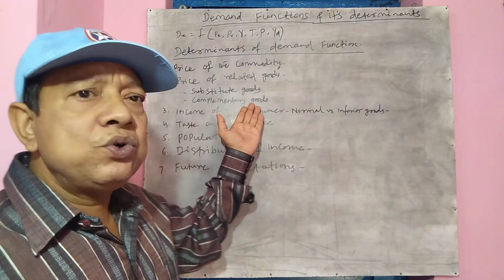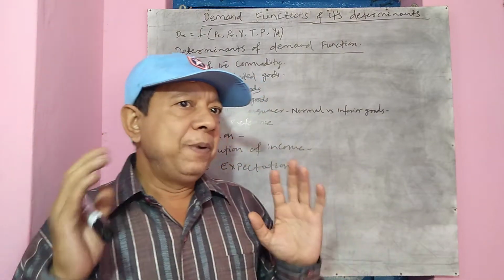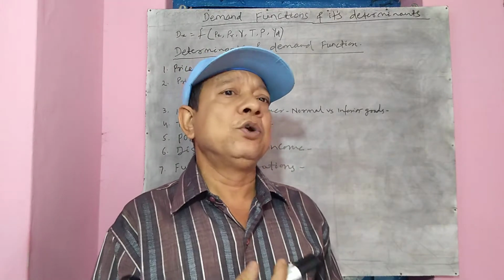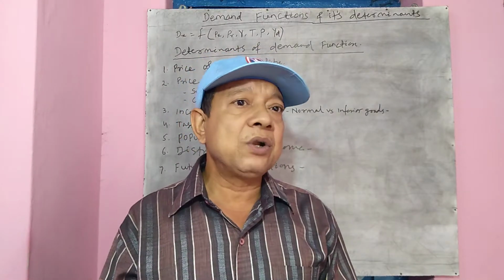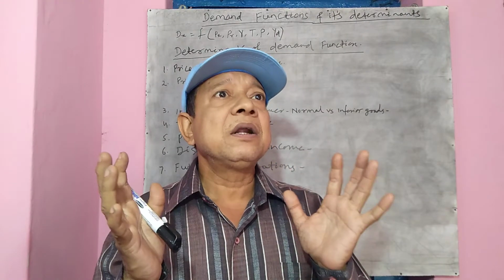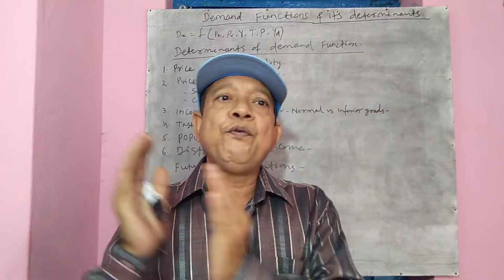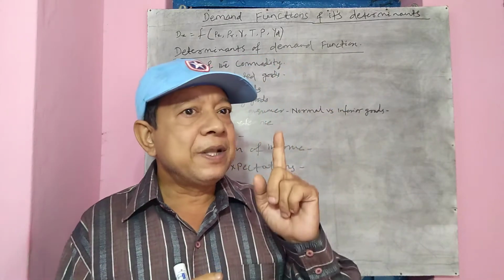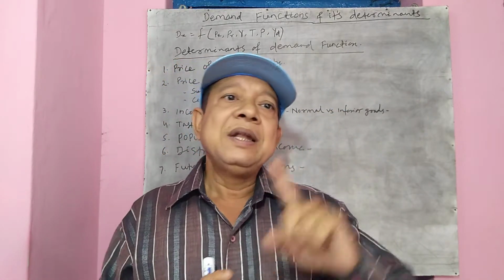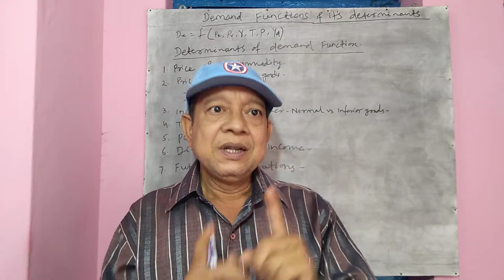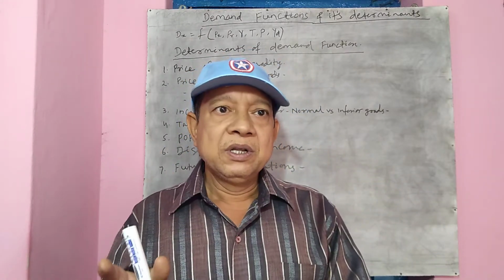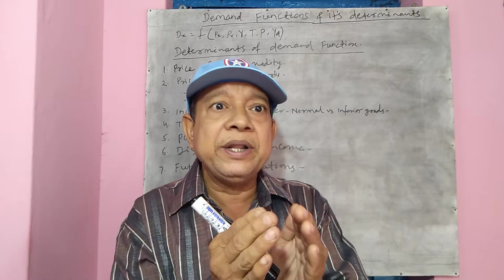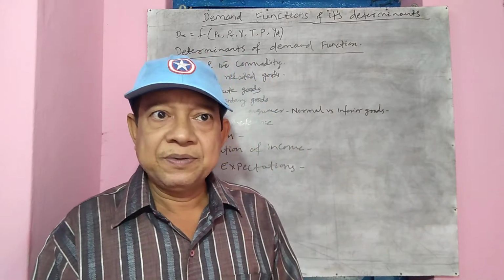Next is complementary good. Complementary good is also one type of related good. Complementary goods are those goods which are jointly consumed for satisfaction of a particular demand. Let's say petrol and scooter, pen and ink, bullet and gun. These are all complementary goods.